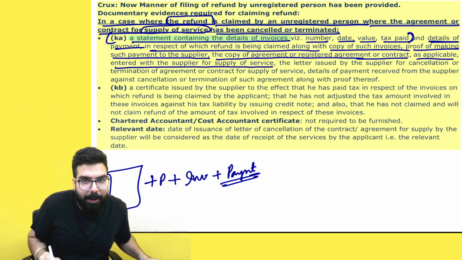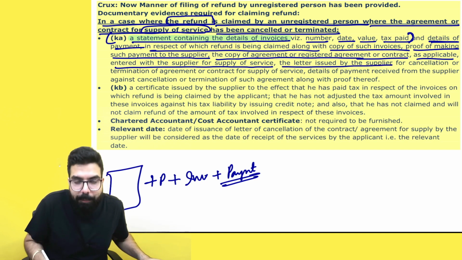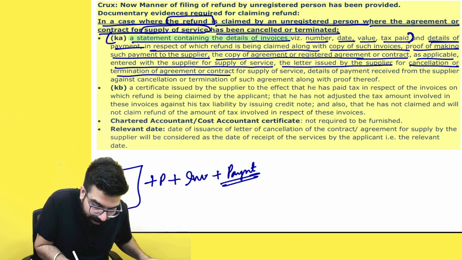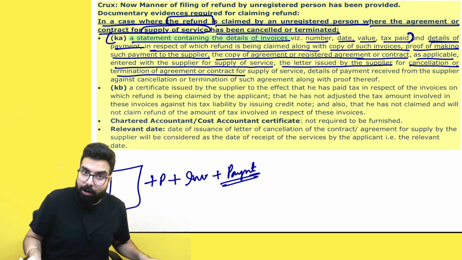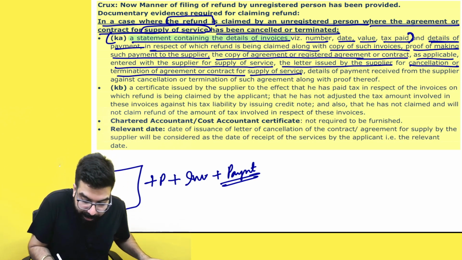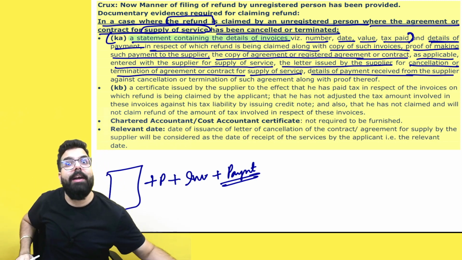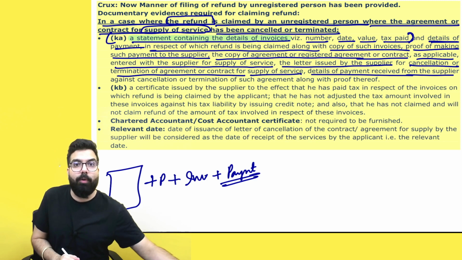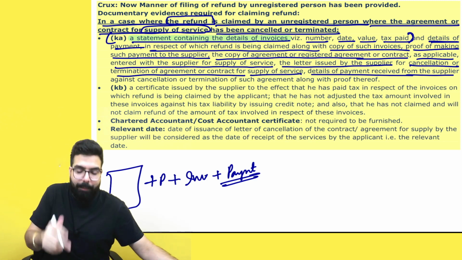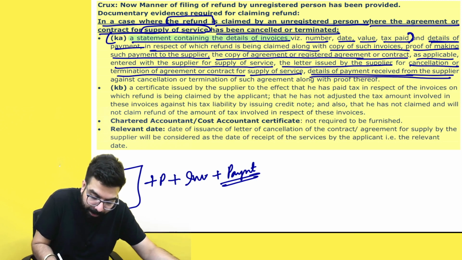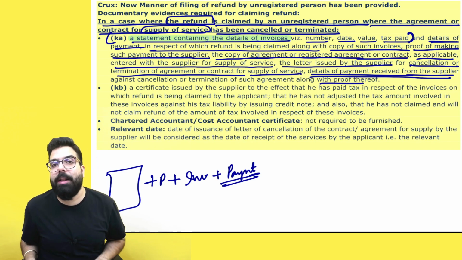Entered by the supplier of service. What agreement you had with the supplier of service. The letter issued by the supplier for cancellation or termination of the agreement. Sir, after the contract got cancelled, he will issue a letter. That letter also you have to attach. Details of the payment received from the supplier. Sir, he gave me only 10 lakh rupees back. He did not give me GST back. That details also you have to put. One payment detail, how you paid, what amount he returned, that payment detail also you have to give, along with the proof thereof. Sir, I paid him this much amount, but he did not give me the complete amount.